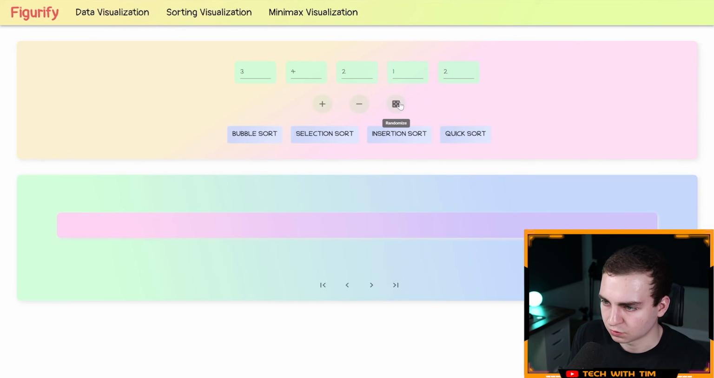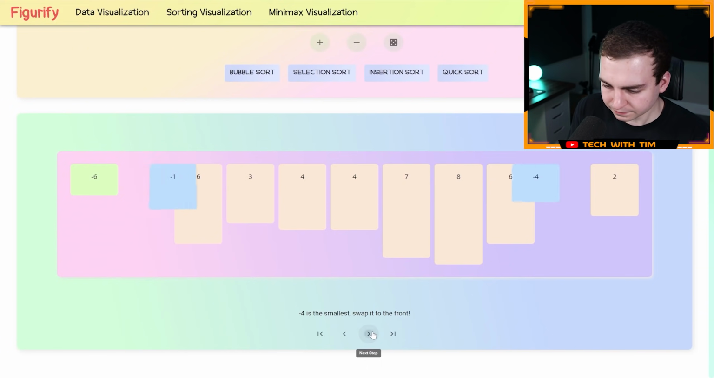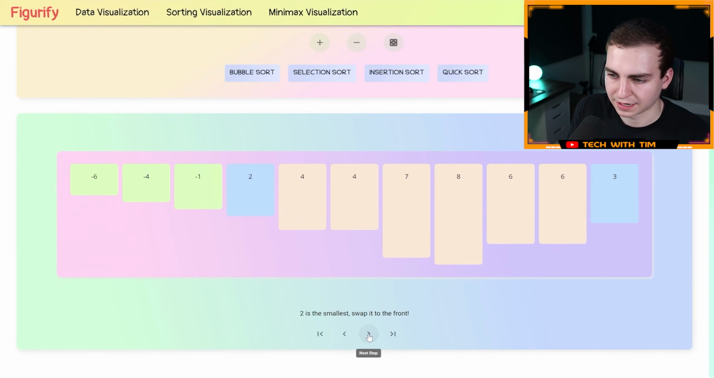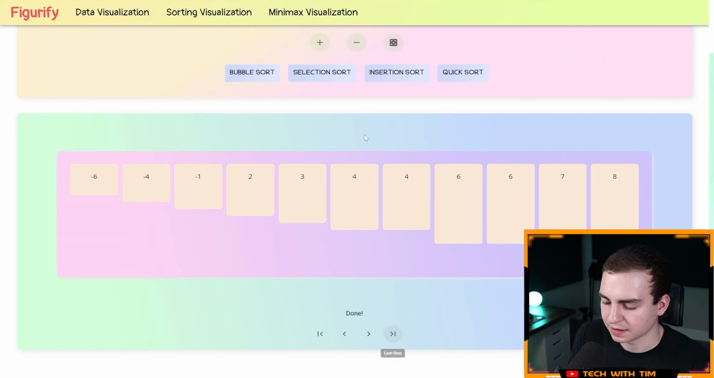Okay, let's randomize. Can I get some more values? Okay, that's good. Let's select selection sort, and let's visualize this. Okay, nice. So I can just press the arrow and I can see exactly what's happening in every single step. And I guess I can go to the last step in the algorithm and see that.